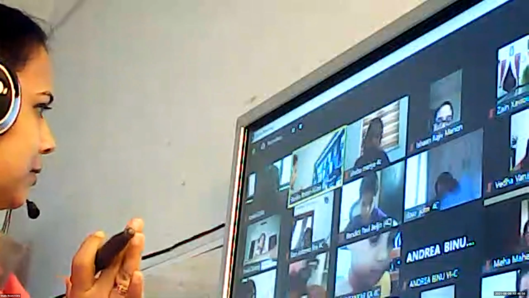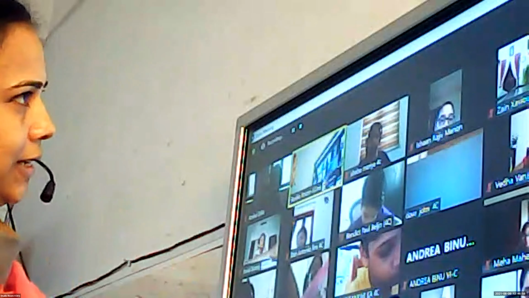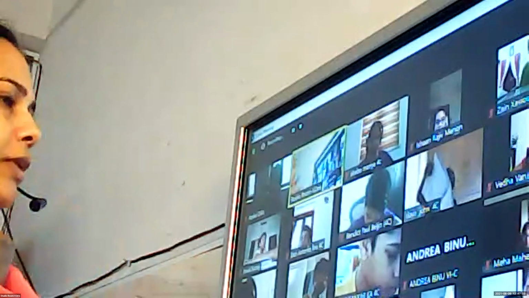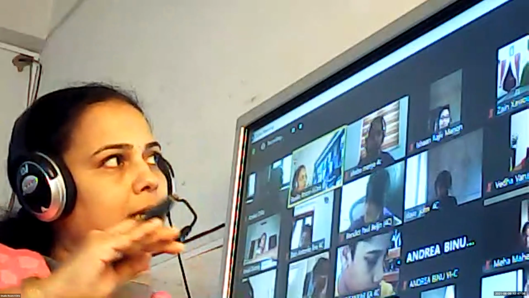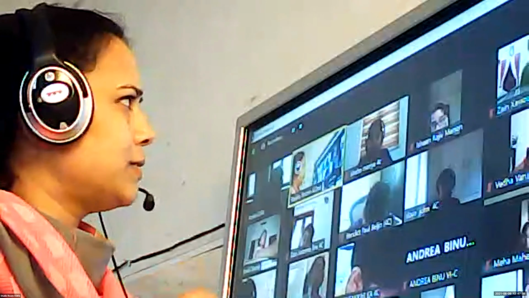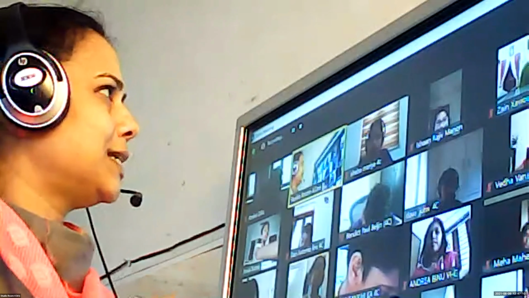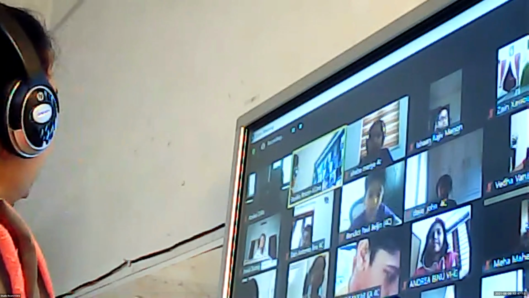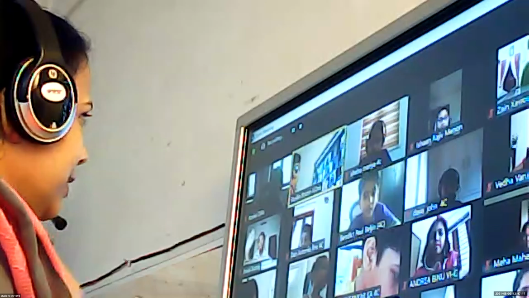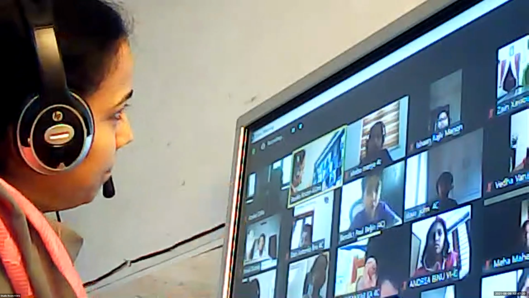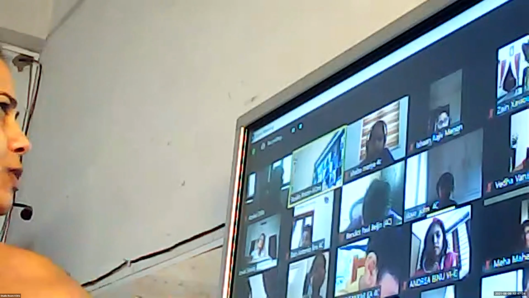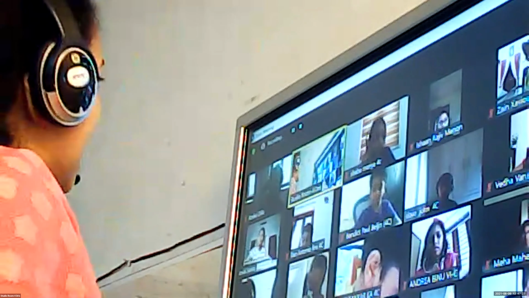Now we understood how to compare. We know which one is smaller, which one is greater. After comparing, we are going to arrange them. Now you have studied ascending order and descending order. Who can give me what is ascending order? Arranging or ordering the numbers from small to big. That is ascending.